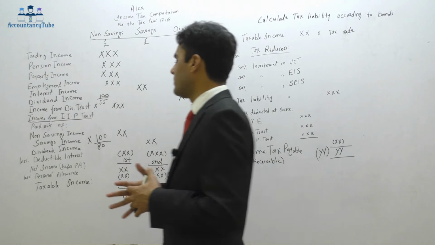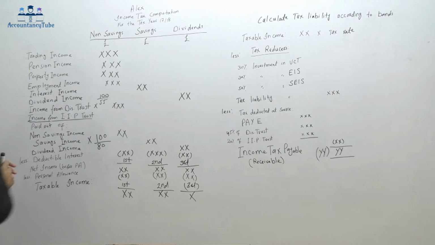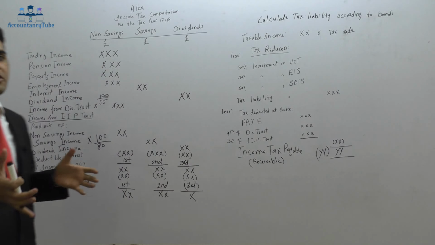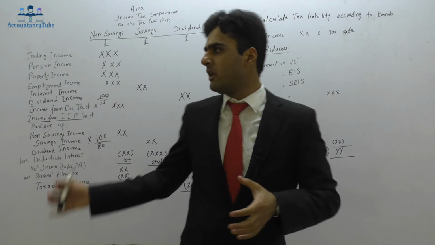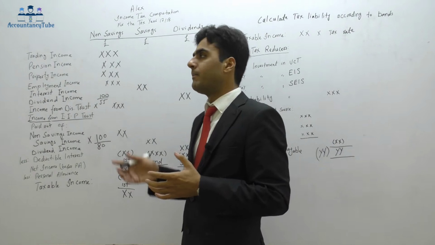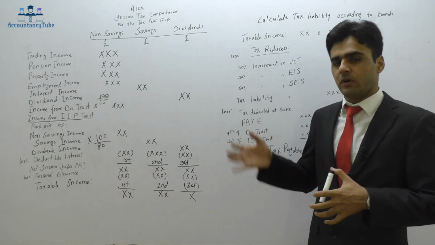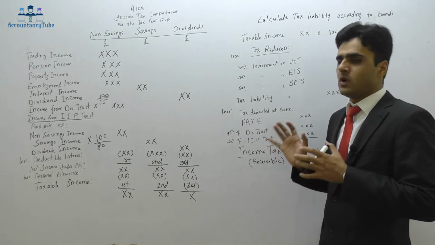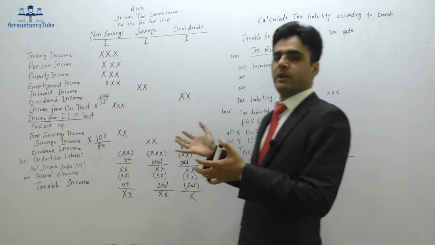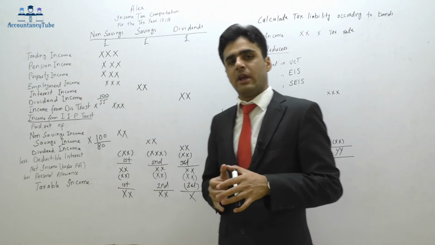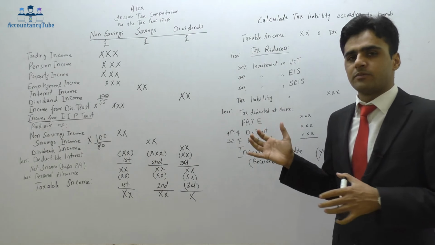Apart from that, I think I have covered everything. Now these heads which I've listed down here, trading income, pension income, property income, most of this stuff has got a separate chapter on it. Trading income, for example, has got a separate chapter. Pensions has got a separate chapter. Likewise, property income, employment income, they all have separate chapters. So don't worry, we will see how to calculate trading income, how to calculate pension income. There is a separate chapter on each and every bit. So that was our income tax pro forma.